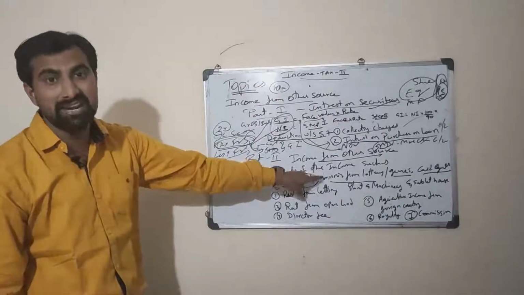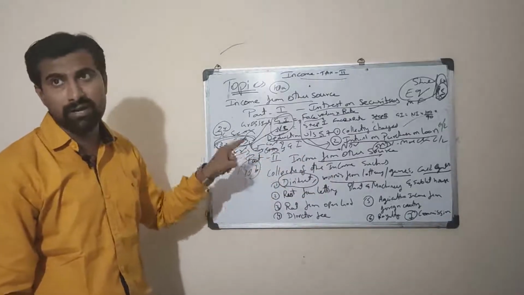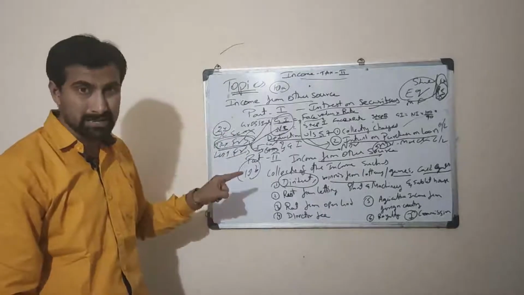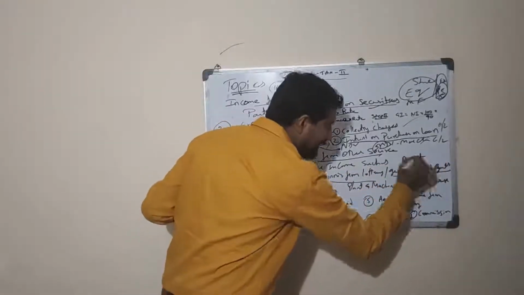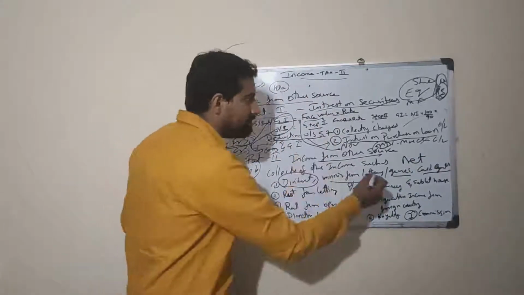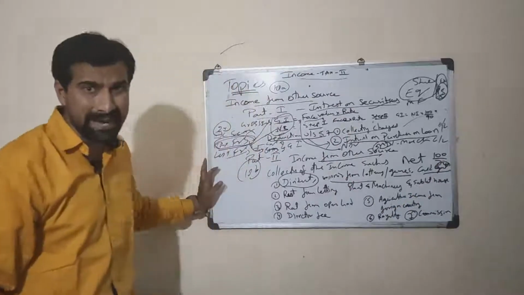When I am describing winnings from card games and every such condition, the rate to be applied is this: if in the question they have given net interest, or net, then directly we are going to go with 100 by 70.